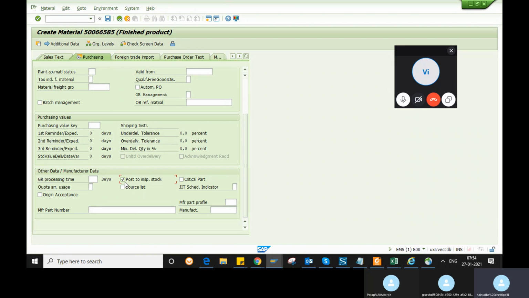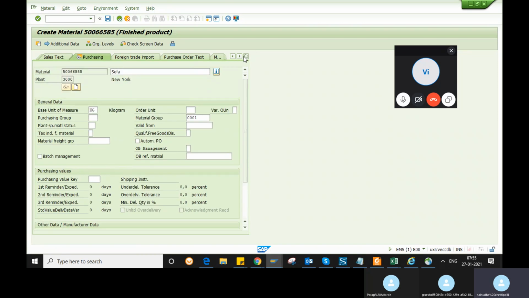Without it, after delivering the product, it will directly move into the unrestricted stock. But if you check this box, it will move to the quality stock. So that is the difference here. Definitely it is under inspection if you check this box.